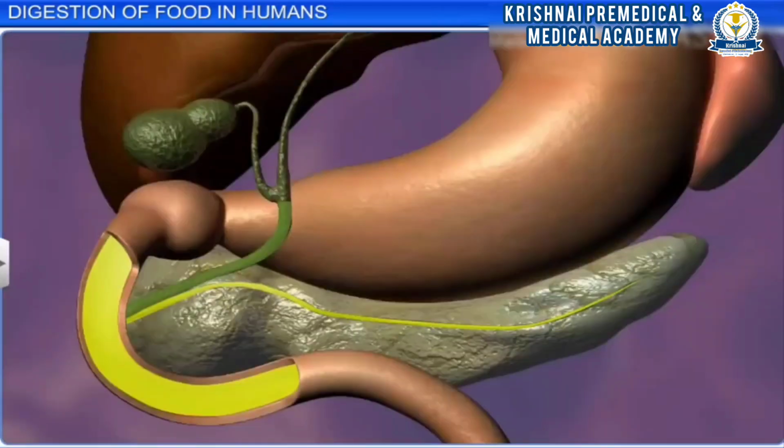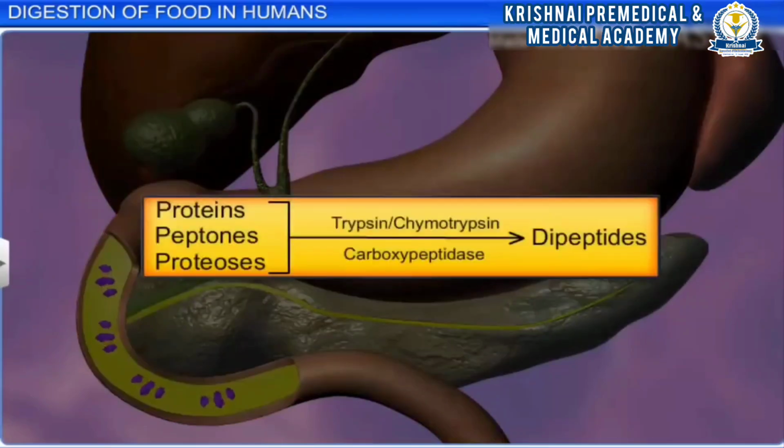The bile and pancreatic secretions now start converting complex molecules of the chyme into simpler forms. The proteolytic enzymes trypsin, chymotrypsin, and carboxypeptidase act on the proteins, proteoses, and peptones and convert them into smaller peptides.